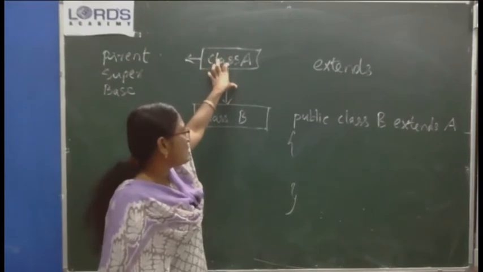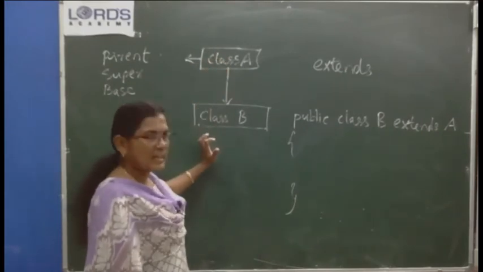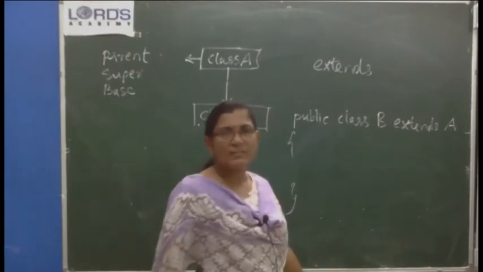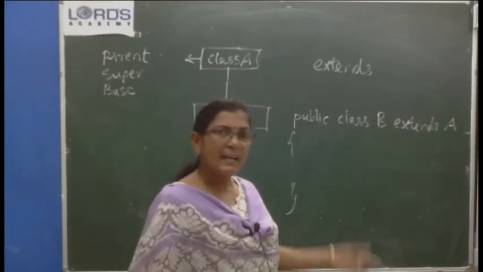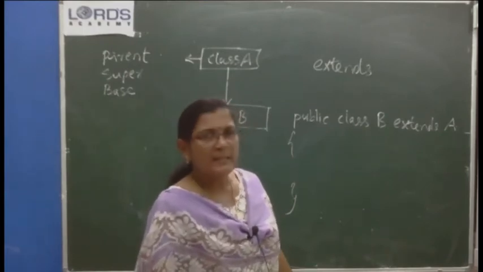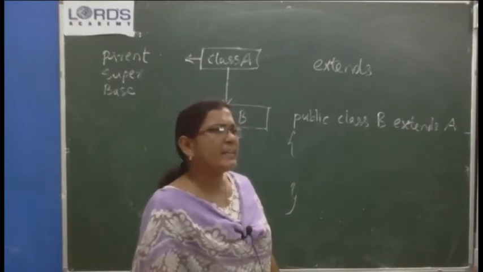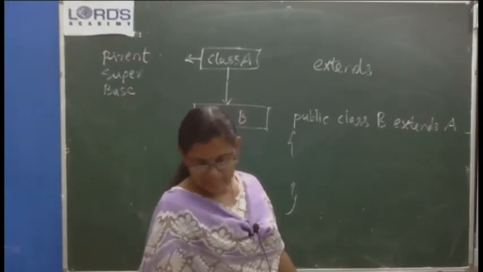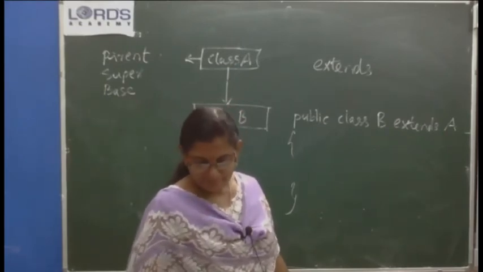Can we directly access those variables and methods in B or not? What is the accessibility of the variables declared in A in its subclass? There are three keywords which provide different levels of accessibility in Java, isn't it?